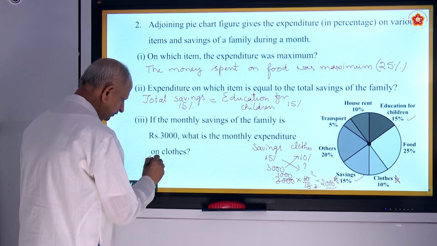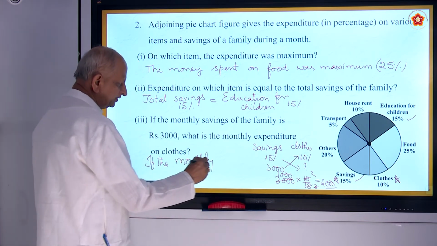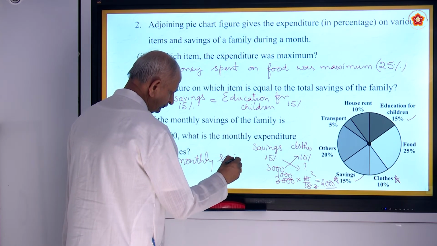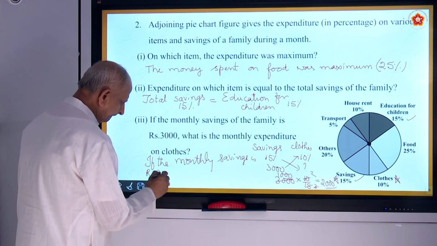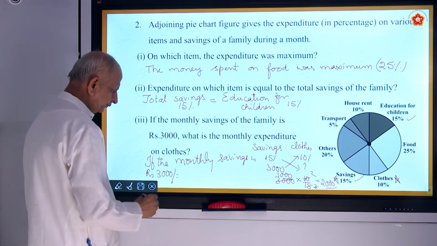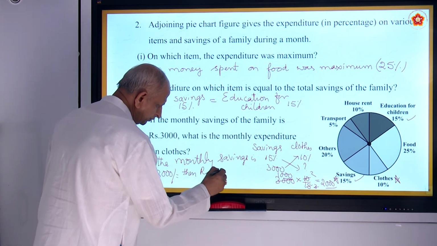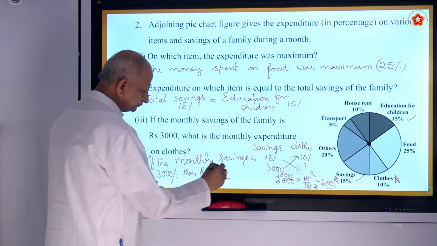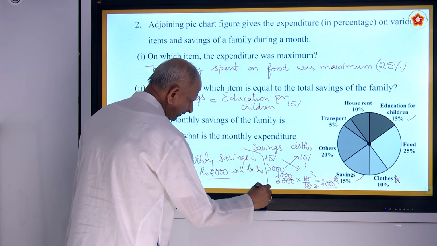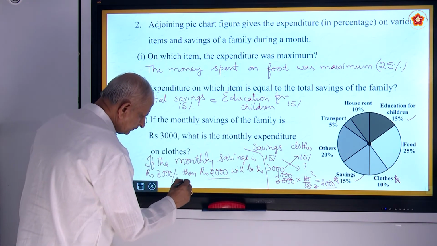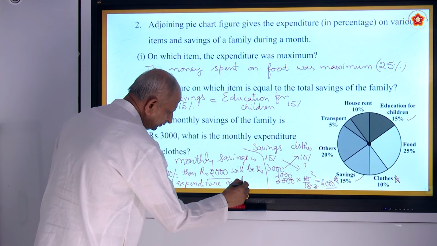So answer is, if the monthly savings is rupees 3000, then rupees 2000, that is the answer. 2000 will be the expenditure on clothes.